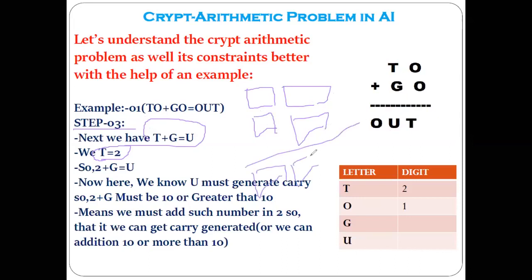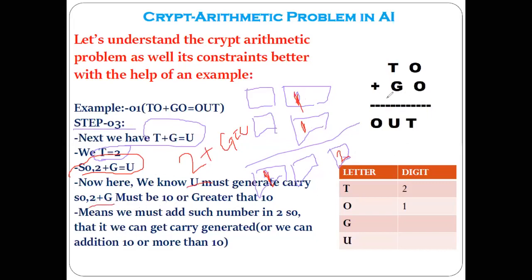Okay, we have got most of the values now. We have got O as 1, here as 1. Let me take another color. Here we have got 1, 1, 1, and this result we have here is 2. Now what is remaining? T plus G equal to U. We already know T equal to 2. So we have the equation like this: 2 plus G equal to U.